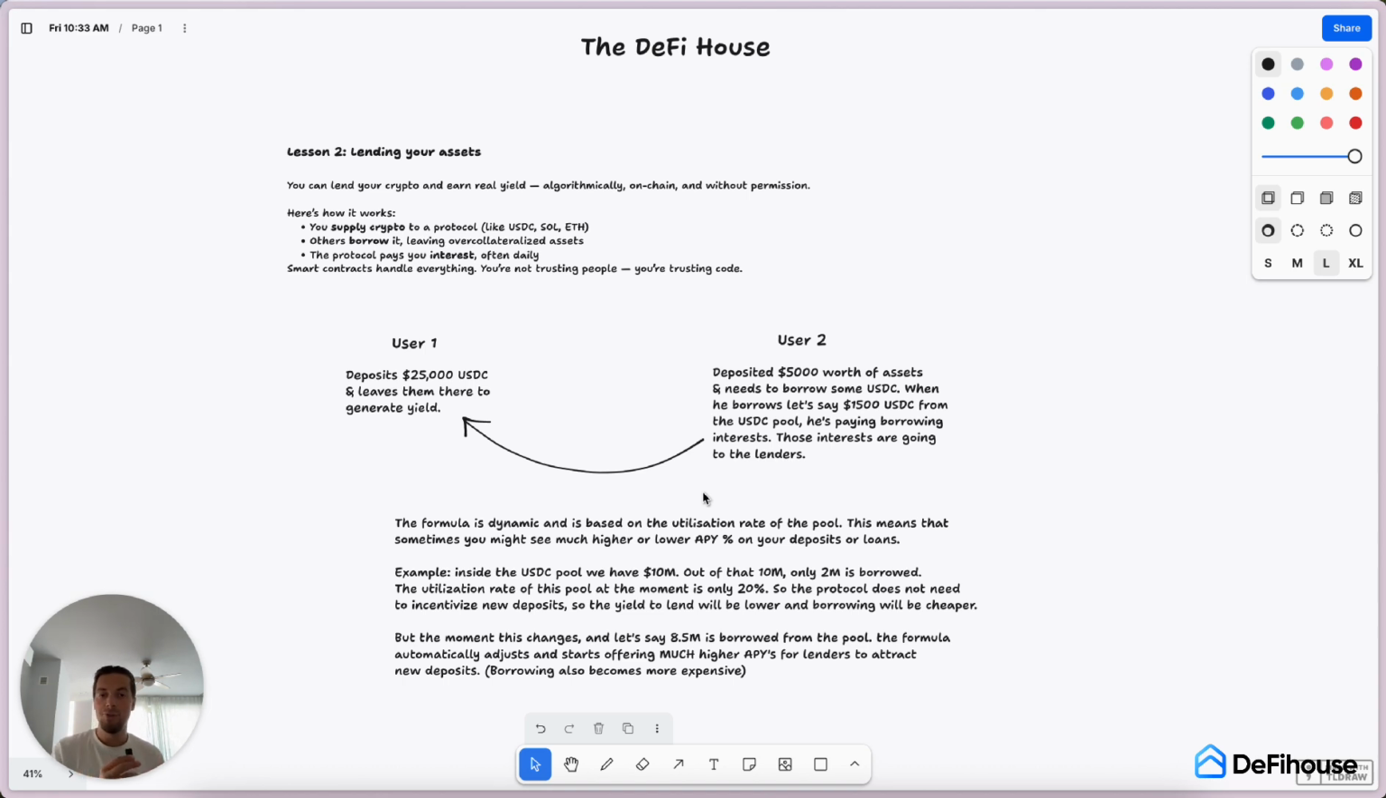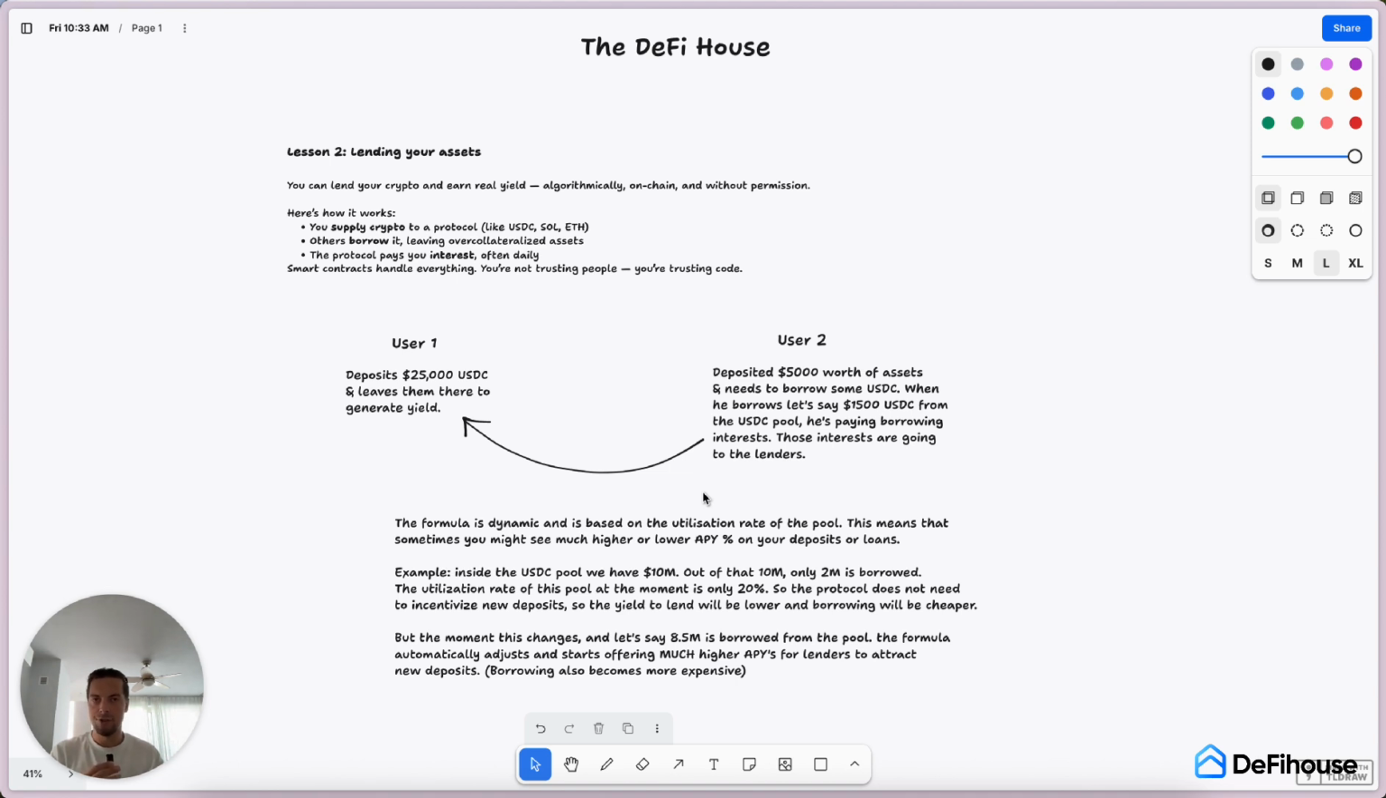Then user 2, let's assume that he deposited $5,000 worth of assets. This could be some Ethereum, some Solanas, some Bitcoin, doesn't matter. But the total value of his assets is $5,000. And now he needs to borrow some USDC. So when he borrows, let's say 1,500 USDC from the USDC pool of that protocol, he's paying the borrowing interest. And those interests are going to the lenders.